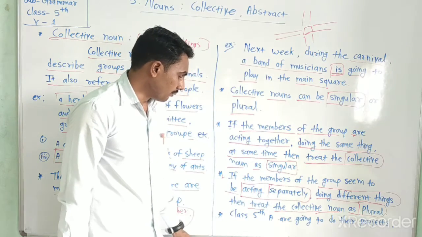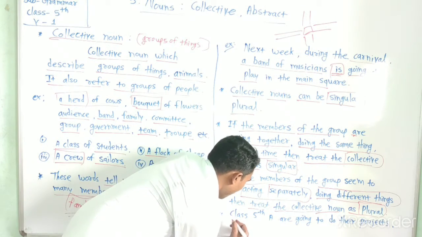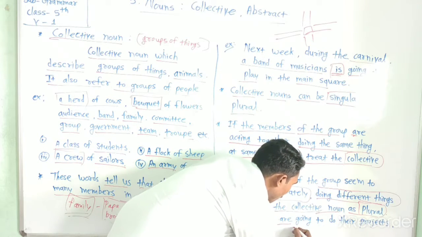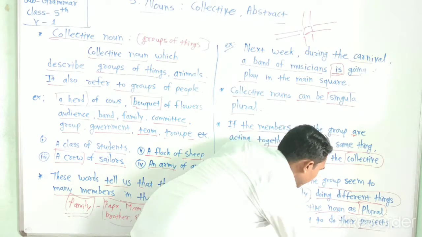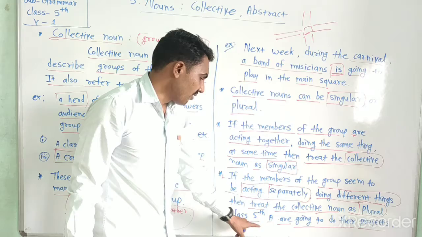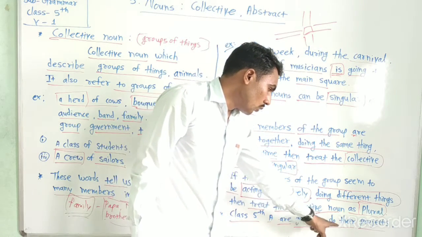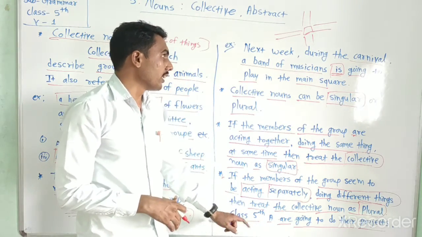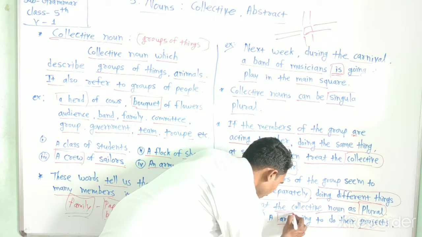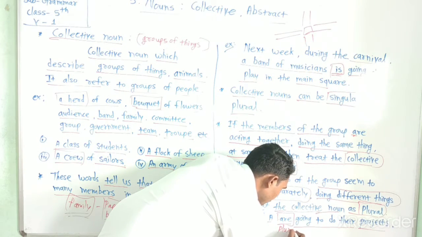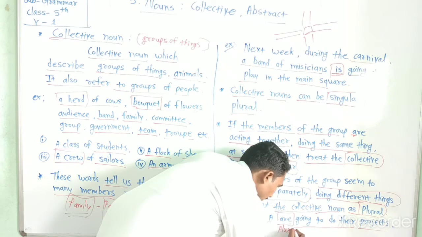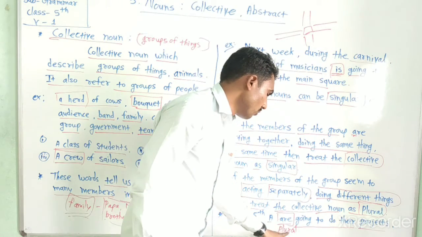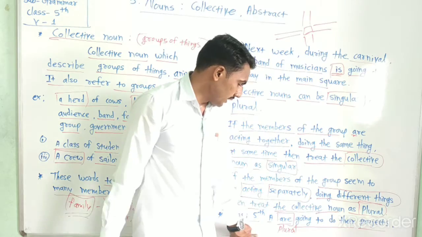For example, class 5th A are going to do their projects. Remember this. Here, in class 5th A there are many students, so we use a plural word here, because many students are doing different projects. That is a collective noun.